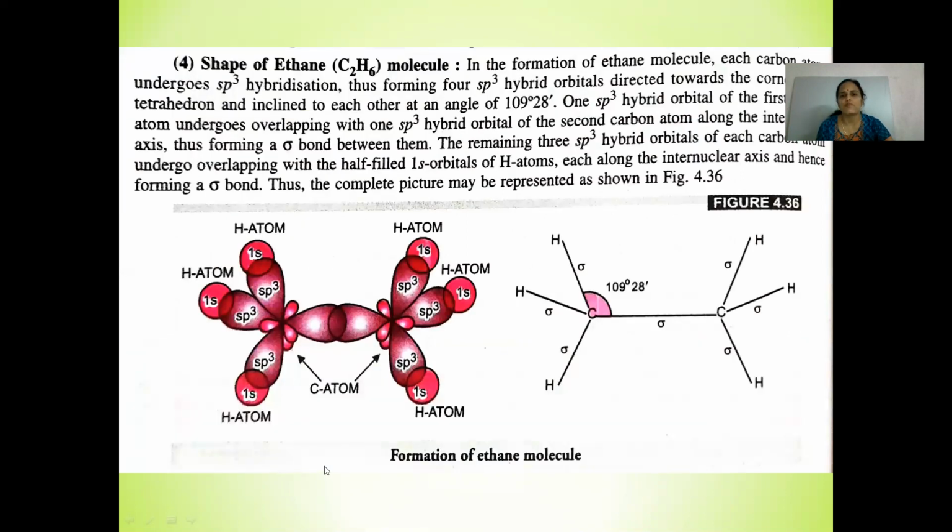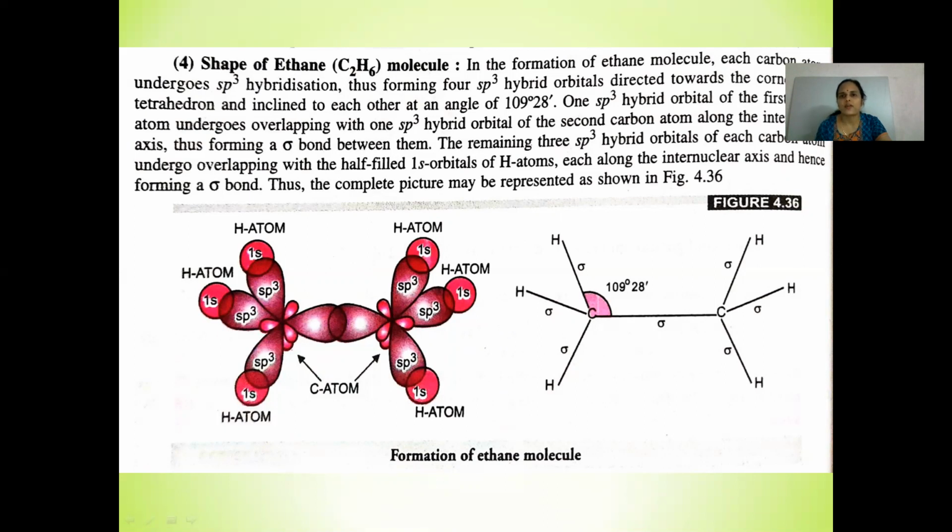Let's discuss the shape of the ethane molecule, C2H6. In the formation of the ethane molecule, each carbon undergoes sp3 hybridization, thus forming 4 sp3 hybrid orbitals directed towards the corners of a tetrahedron and inclined to each other at an angle of 109 degrees 28 minutes.